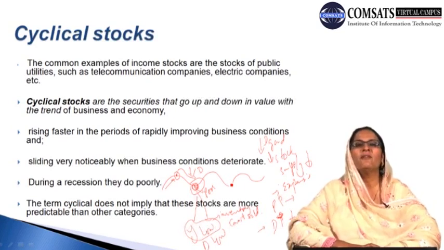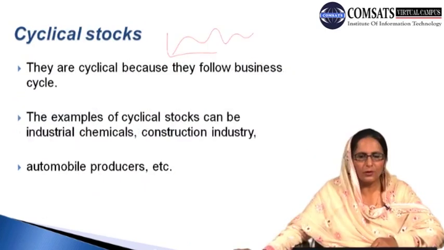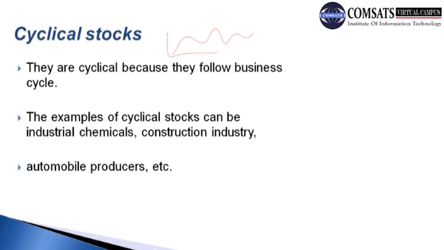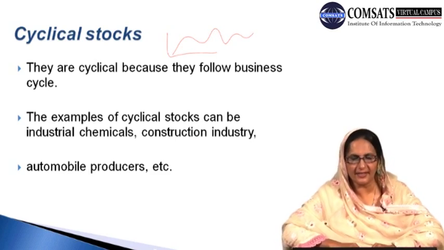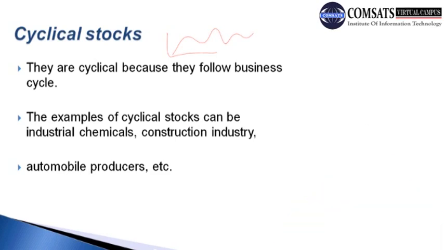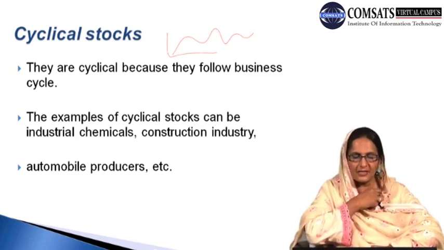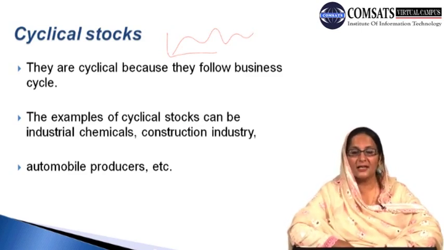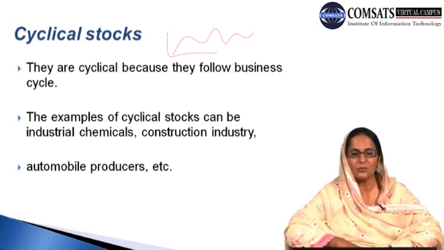We have two terms, one is peak and the second is pivot. And continuing with cyclical stocks, they are known as cyclical because they follow business cycle trends. Sometimes it shows positive trends, sometimes negative trends, and sometimes it is at peak level, sometimes it is in recession or depression.